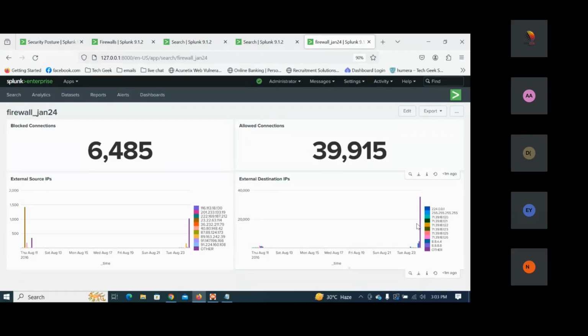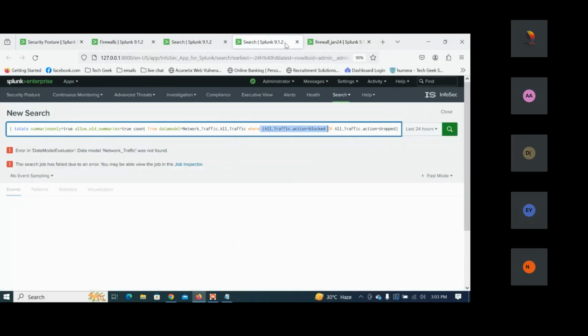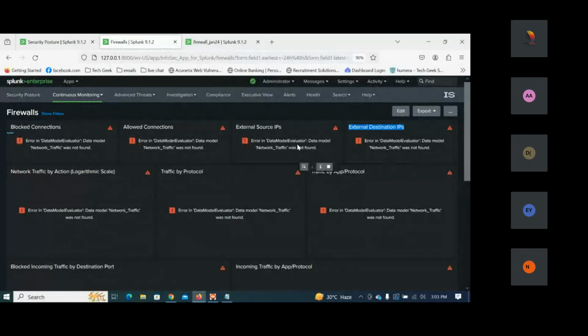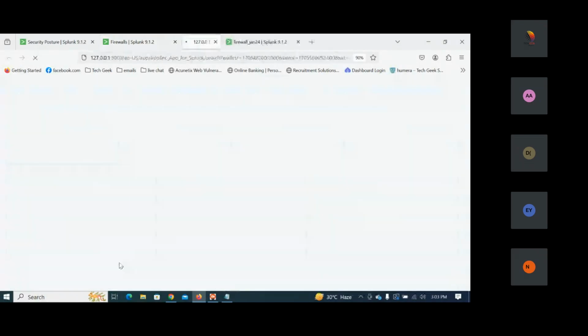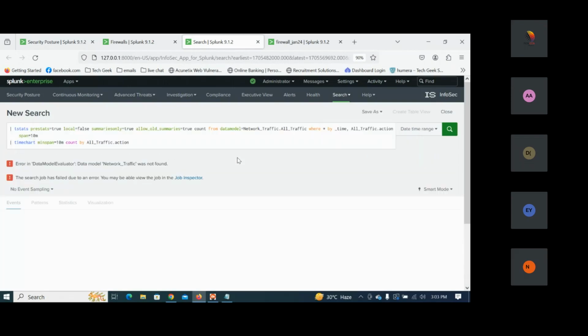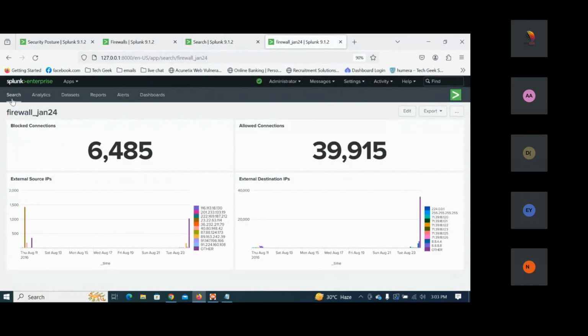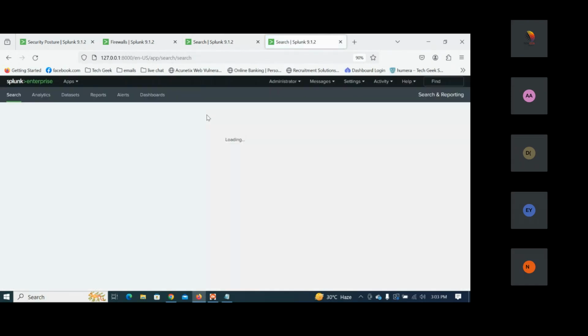Okay, so we got the external destination IP and external source IP here. We have taken this. Now, traffic by an action. Traffic by an action here means we have allow and block connections. So I need the time chart for this action, as in block and allow connections. Here you can see all the traffic, meaning action equal to star. So I want traffic by an action.